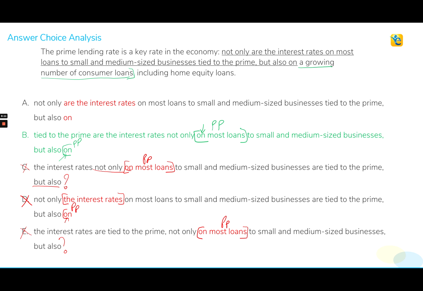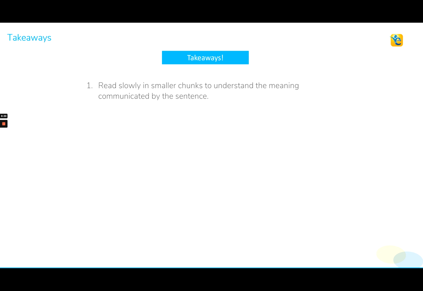So as we figured out earlier, choice B indeed is the correct answer for this question. Pretty simple. If we focused on the right portion of the sentence, this sentence was really, really easy to solve without wasting too much time on this. So with this, now we come to our takeaways.